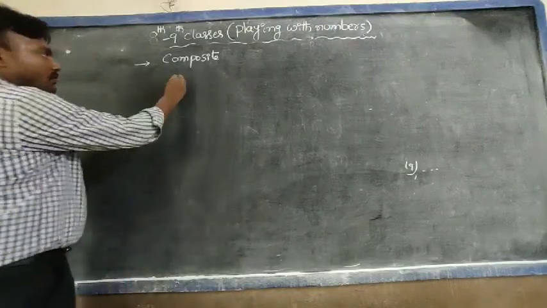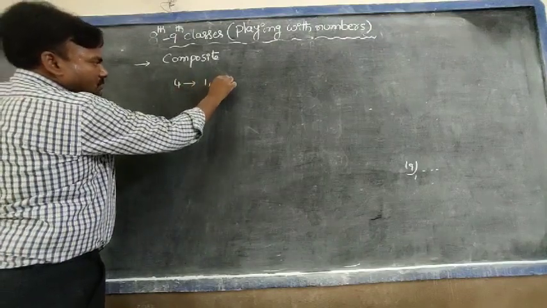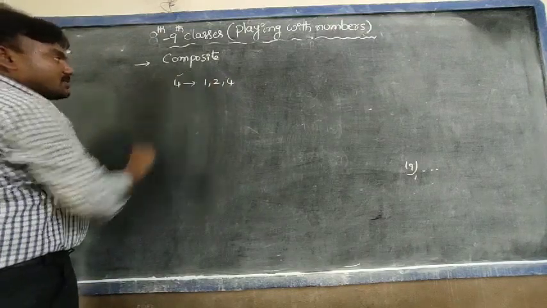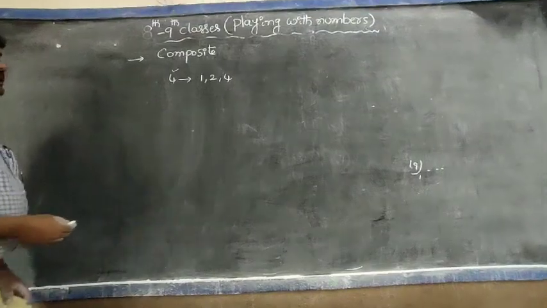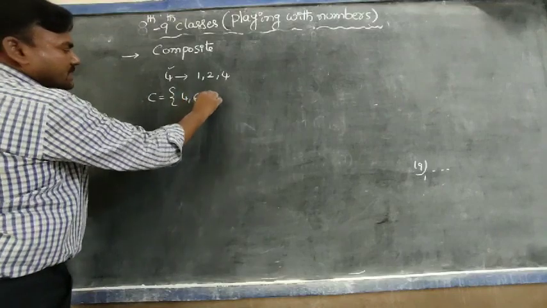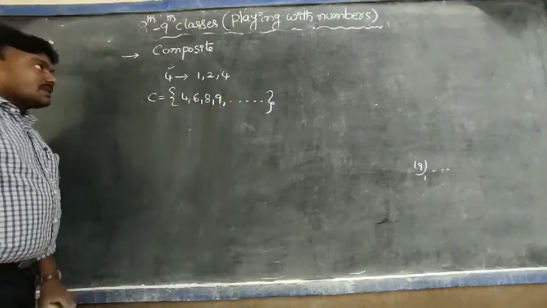For example, 4. The factors of 4 are 1, 2, 4. Here, more than 2 factors. That's why 4 is a composite number. The set of composite numbers is denoted by C equals 4, 6, 8, 9 and so on. So the set of composite numbers is infinite.